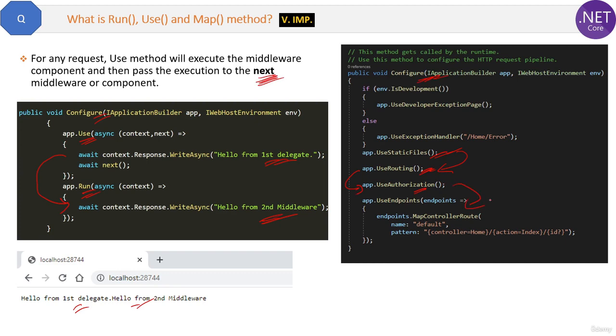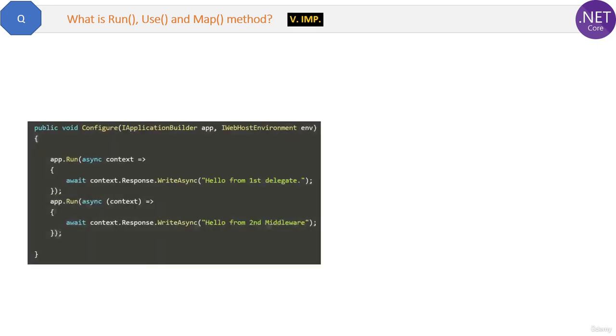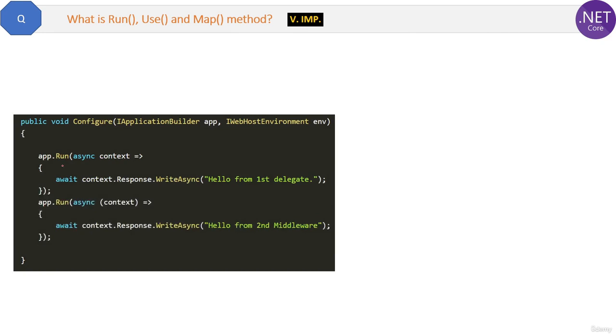So this is the explanation of the use method. Now the next method is run method. Now here see the example code. Inside the configure method we are calling first run method and then again run method. So now if you will see the output, only the first line is printed and second line is not.